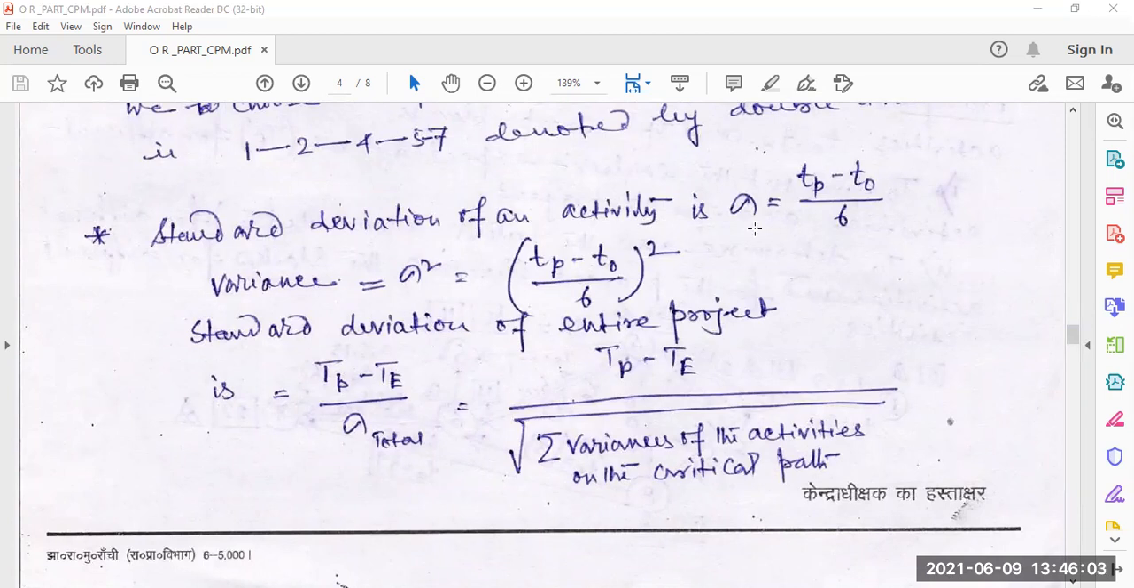Standard deviation of an activity is sigma equal to (Tp minus T0) by 6. Variance, we know, is sigma square, that is ((Tp minus T0) by 6) whole square. And standard deviation of the entire project is (Tp minus T) by sigma total. So that means (Tp minus T) by root over summation of variance of the activities on the critical path. That is the total sigma. Total sigma means root over summation of variance of all activities of the critical path.